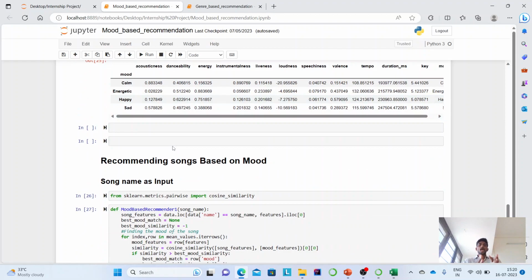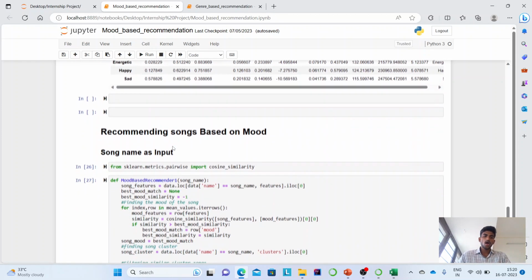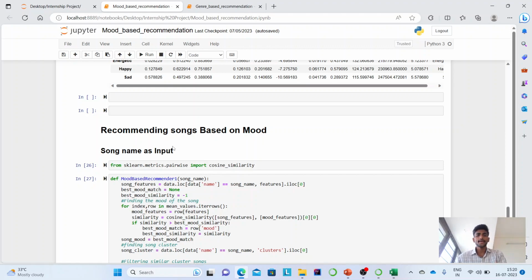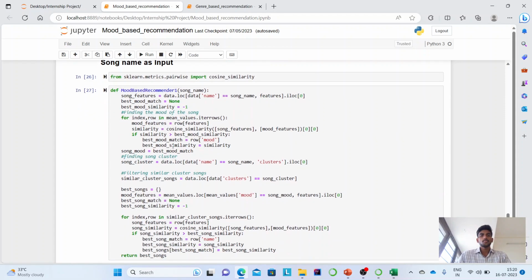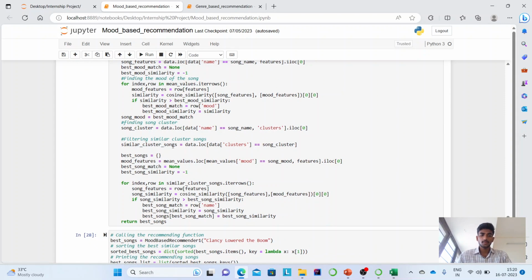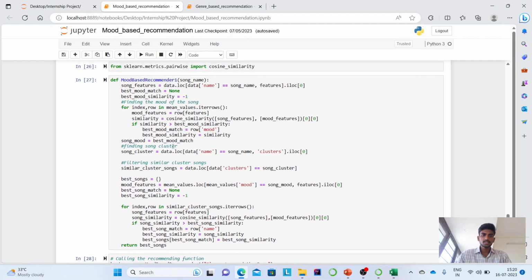and then based on those average values or mean values, we have built a mood recommendation system, which takes a song name as an input and finds the mood value of that song, and then compares each and every song in the main dataset which are related to the same mood and extracts the top popular songs to the given input. This is the code that we have developed for the mood based recommendation system.